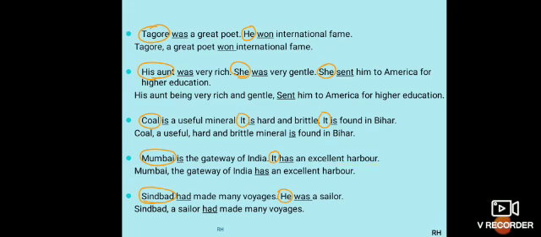Has an excellent harbor. Next is Sindbad had made many voyages. He was a sailor. So had is the first finite verb and was is the second finite verb. Now first, because the person is a sailor, only he can plan a long-term journey. Here you have to pay attention to the thing that comes first. First he became a sailor and then he had many voyages. In that case, this he again is used for Sindbad only, so I can eliminate he.